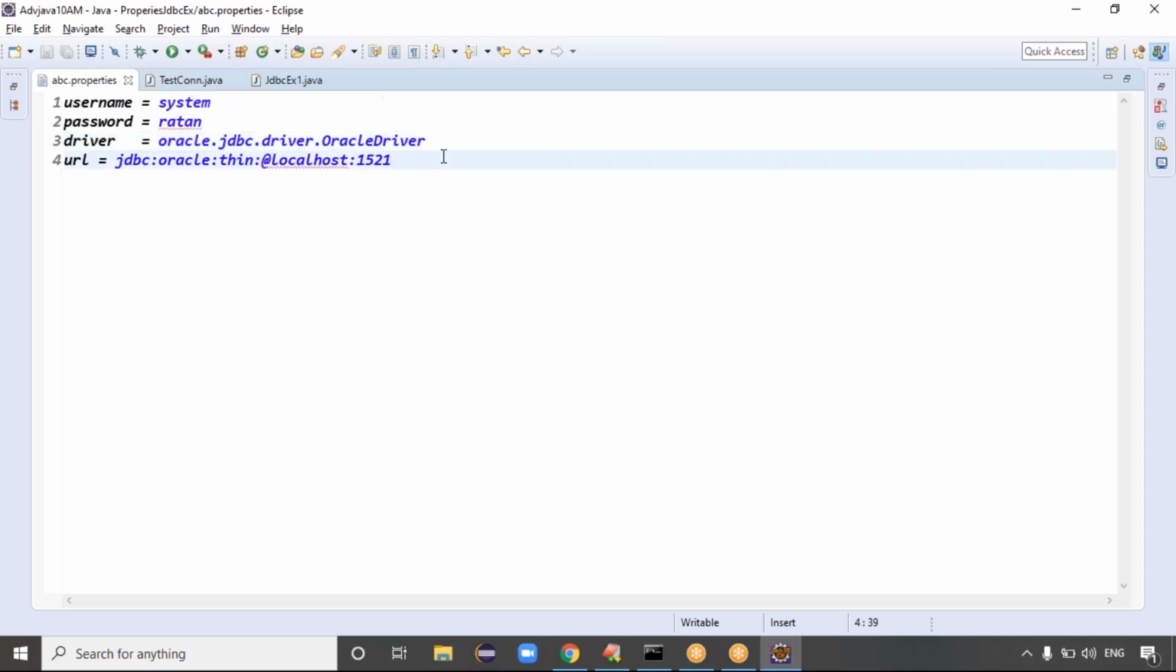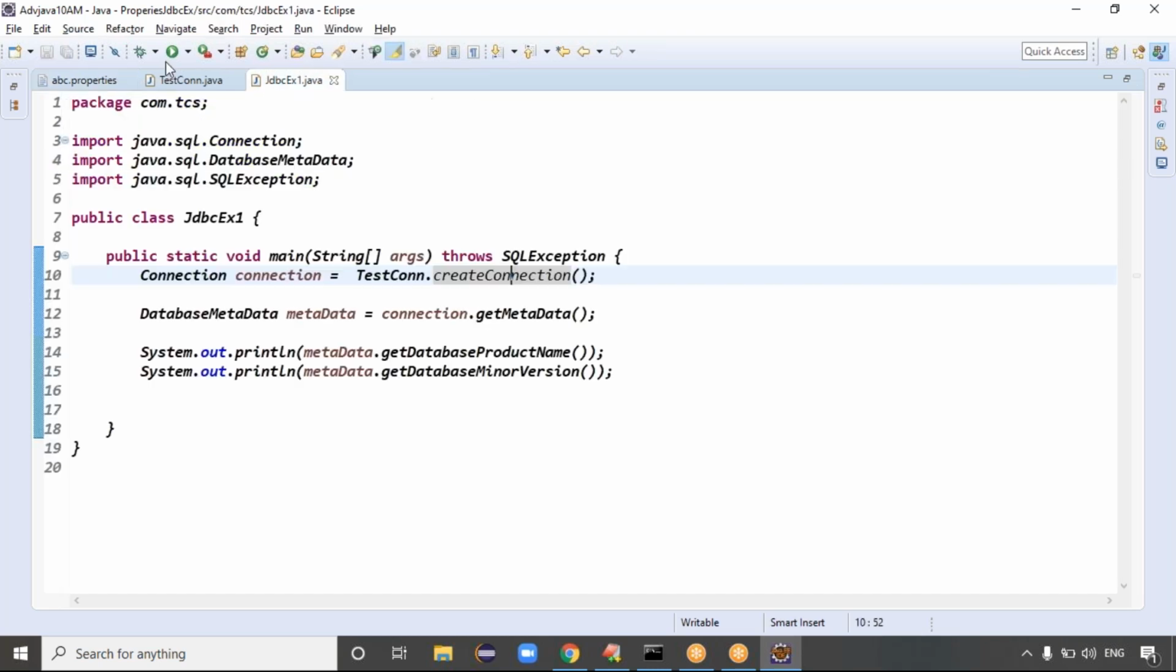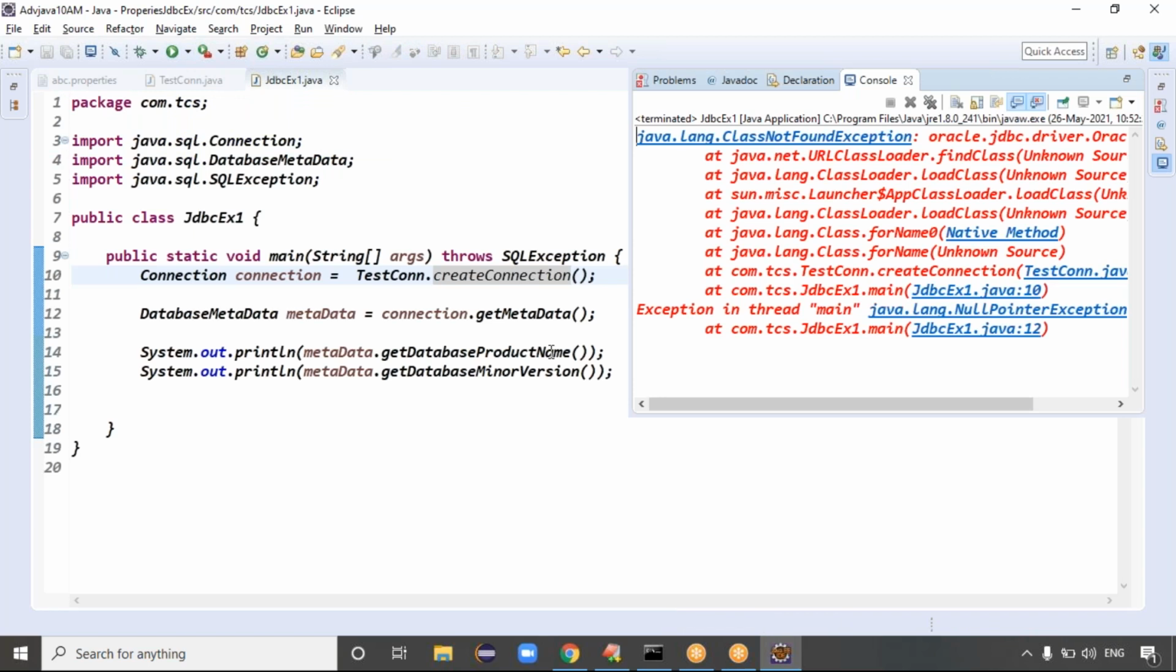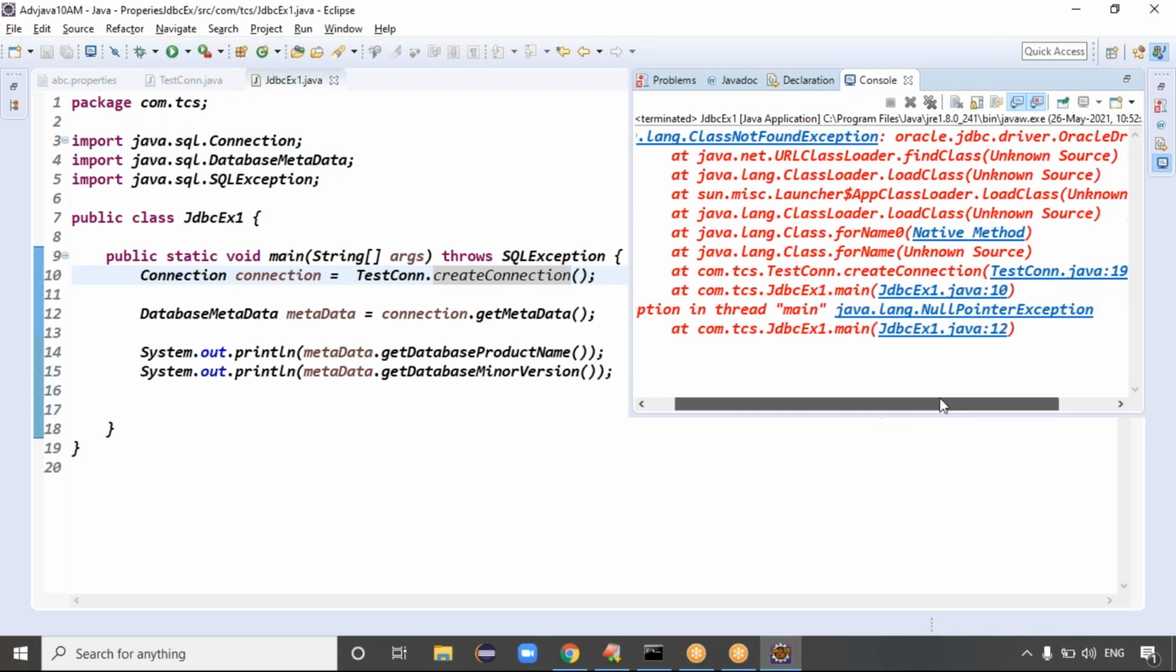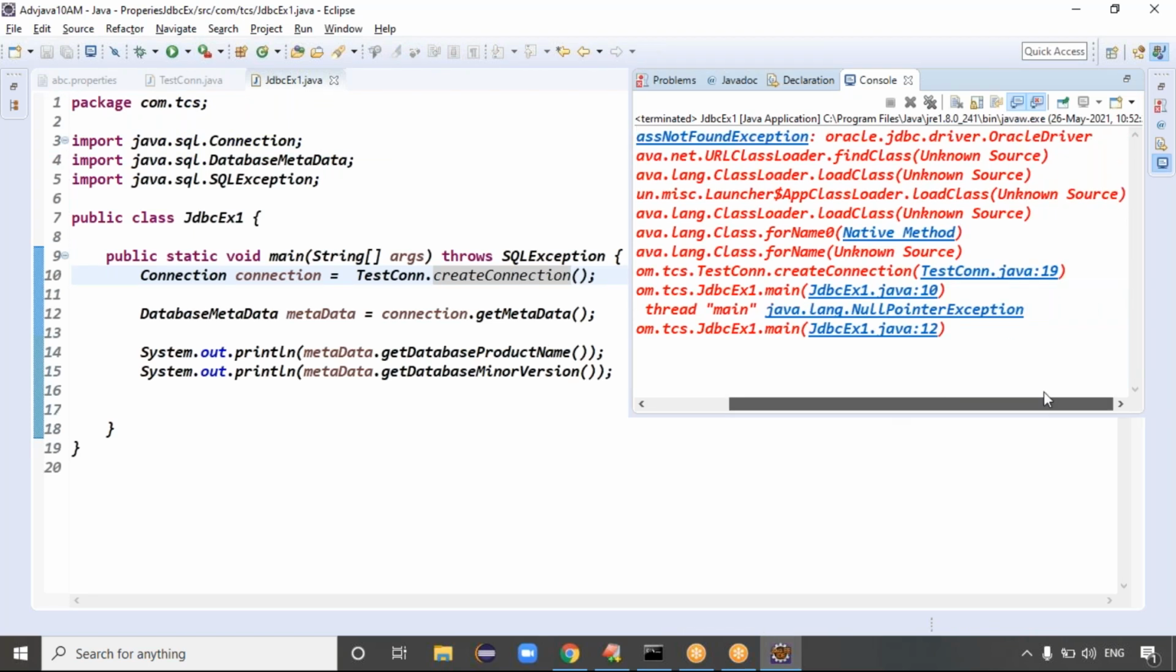Yeah, the URL pattern is wrong. 1521 colon XE, right? XE is the logical name required. Okay, fine. Yes, you can. No, are you getting a ClassNotFoundException? oracle.jdbc.driver.OracleDriver. Why is the ClassNotFoundException coming, man?